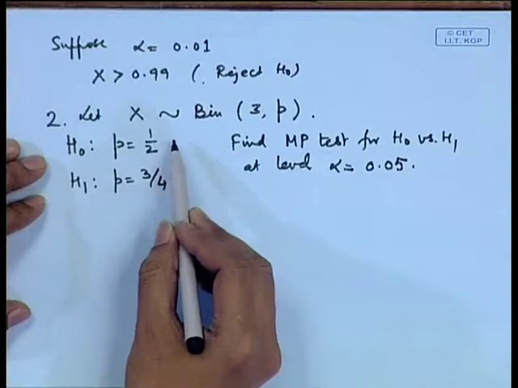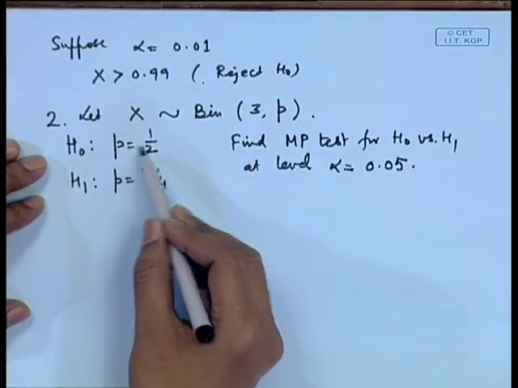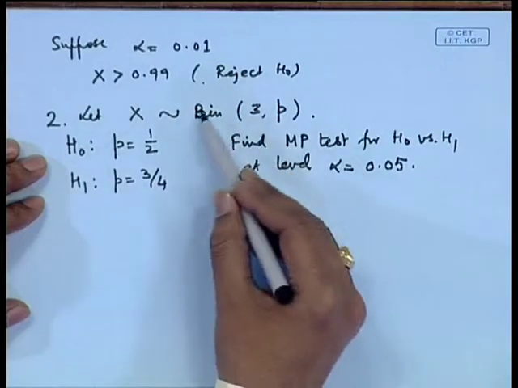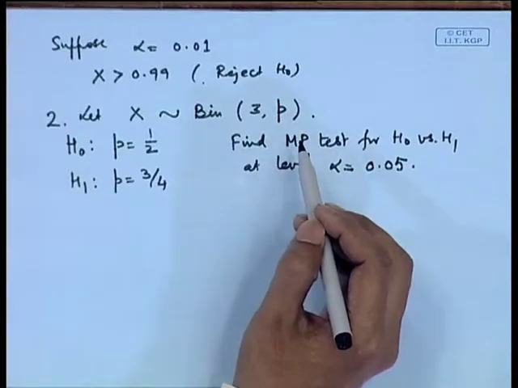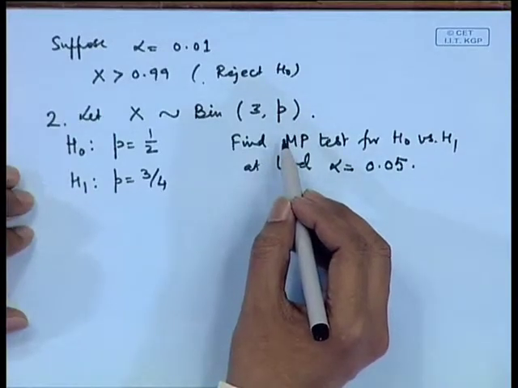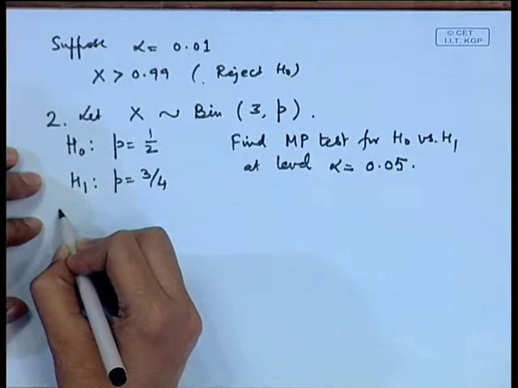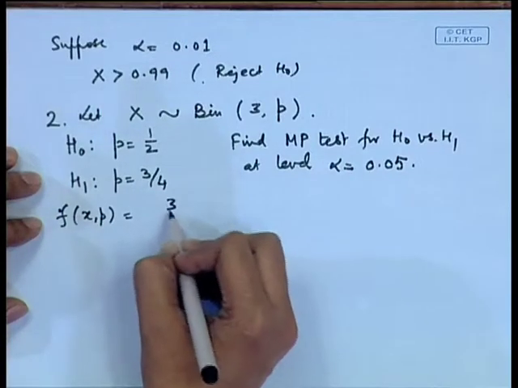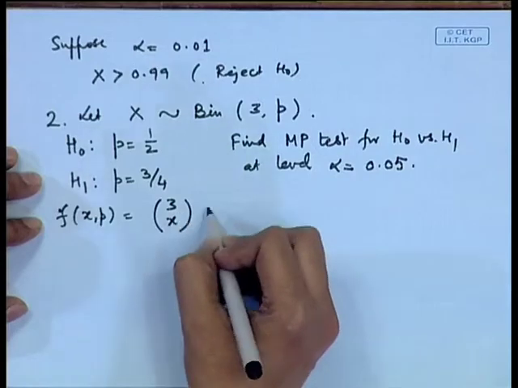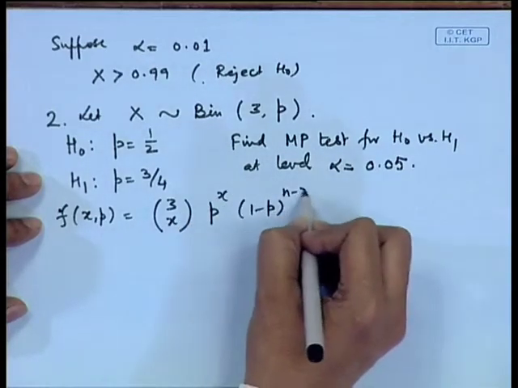Now, this is again a case of simple versus simple hypothesis, because p is equal to half or p is equal to 3 by 4 completely specifies this probability distribution. Therefore, we will consider the application of the Neyman-Pearson lemma here. So, let us write down the distribution first. f of x, p is equal to n c x, that is 3 c x, p to the power x, 1 minus p to the power n minus x.